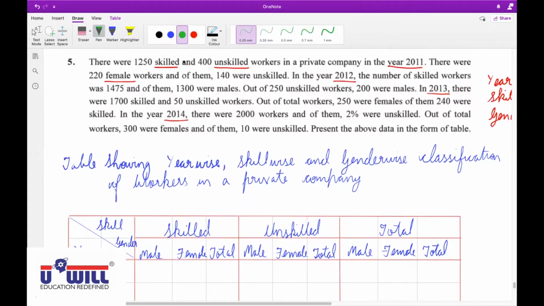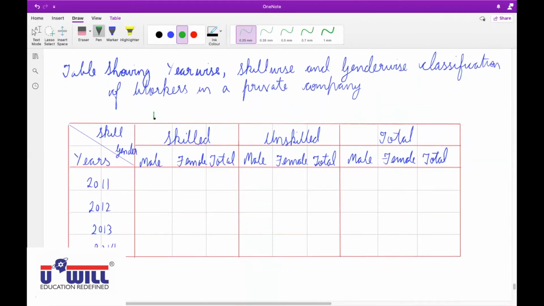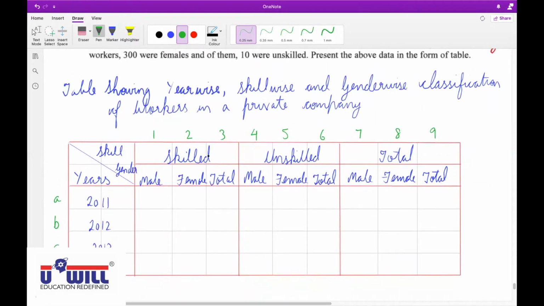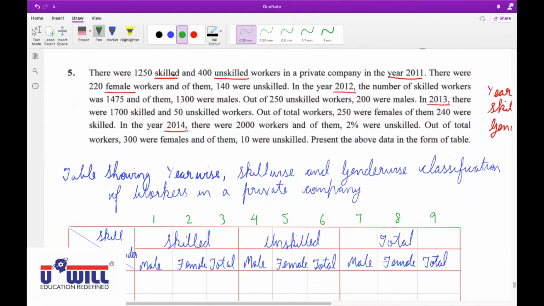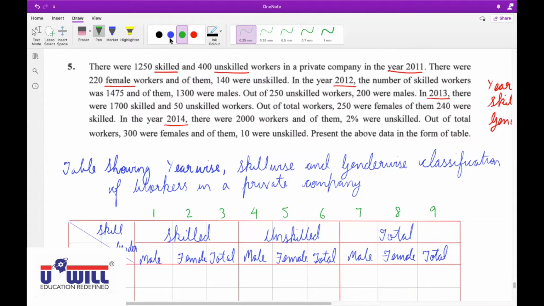Okay, even before this, all of you give the numbers 1, 2, 3, 4, 5, 6, 7, 8, 9. Nine columns are there in all. And A, B, C, D in the rows, so you'll be able to answer me properly, okay? I hope everyone has given these numbers 1 to 9 in the columns and A, B, C, D in the rows. There were 1250 skilled and 400 unskilled workers in a private company in the year 2011.